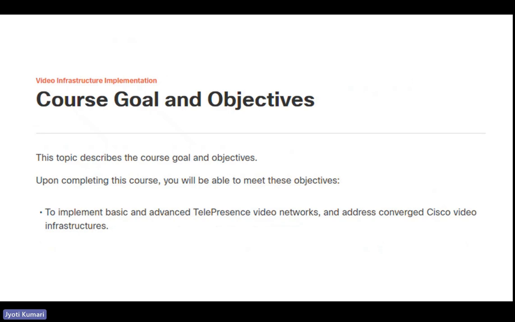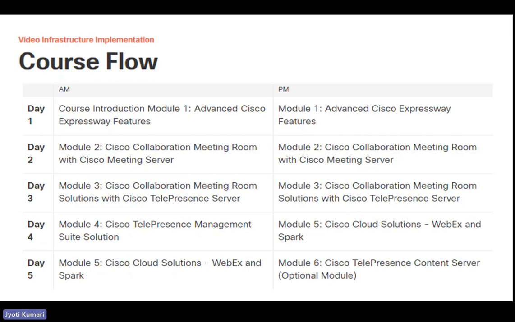So the course goal and objective would be to implement basic and advanced telepresence video networks and address converged video infrastructures. This is the course flow. Here basically we will be covering most of the part of Expressway, so most of this course is dependent on Expressway. Then we have Cisco Meeting Server, CMS. Then we have meeting solution with TelePresence Server. Then we have TelePresence Management Suite. We have WebEx and Spark. So this is the course flow.